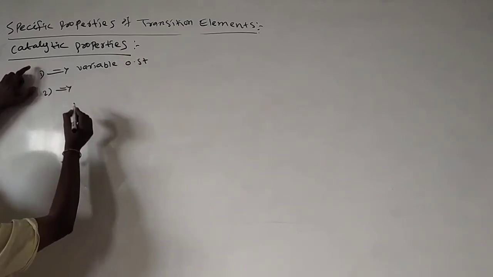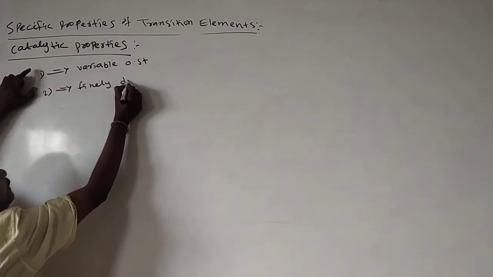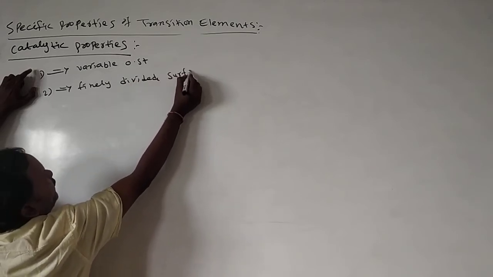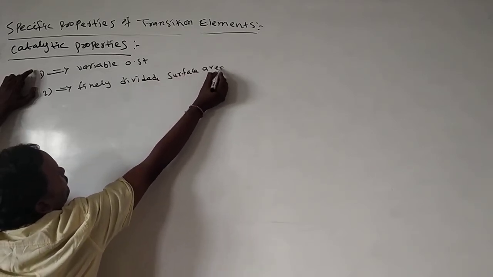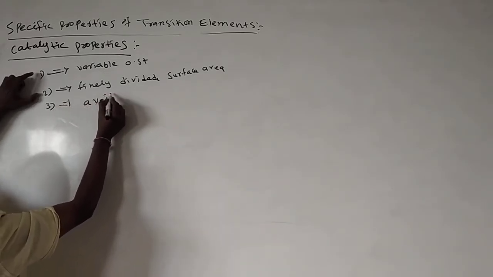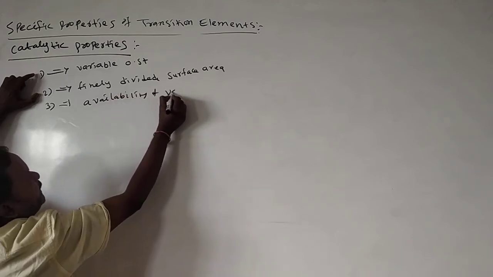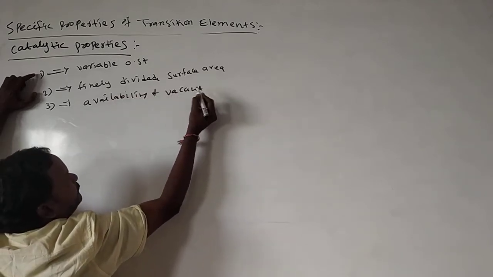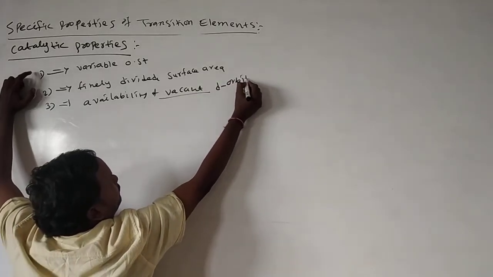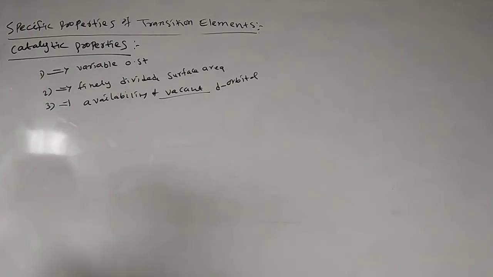Second important property, having finely divided surface area, and availability of vacant d orbitals, or completely filled d orbitals.